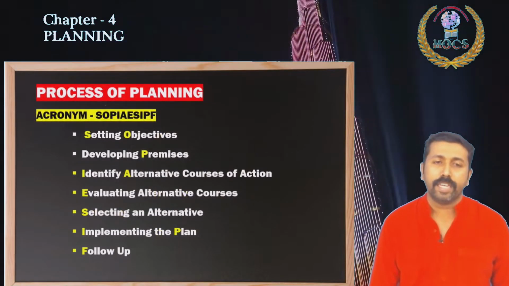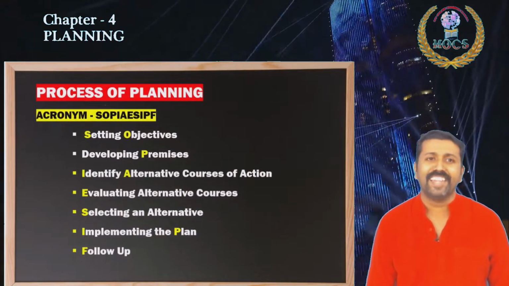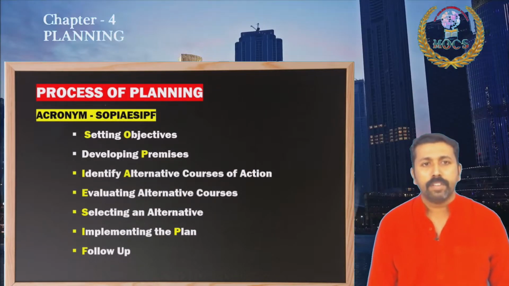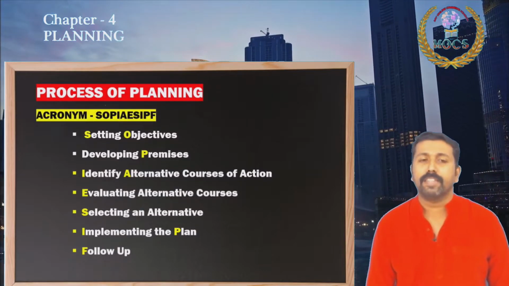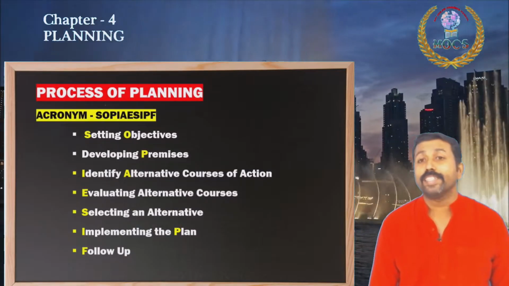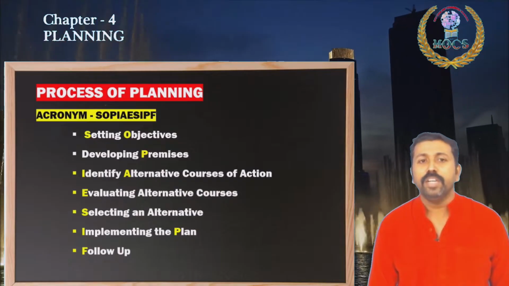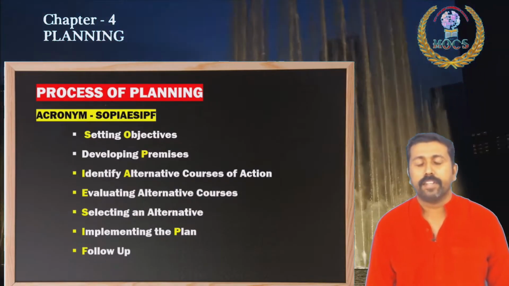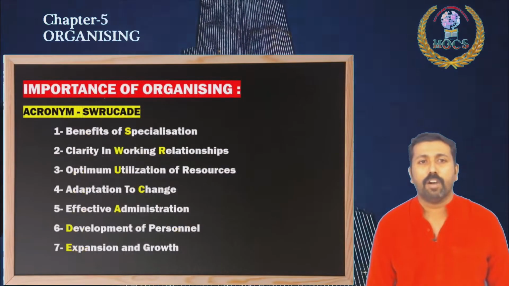And a very important area in the planning chapter, that is the process of planning, note the acronym. First step is setting objectives, developing premises, identifying alternative courses of action, evaluating each alternative course, then selecting an alternative, implementing the plan and also follow up. Please note the acronym to remember all these.